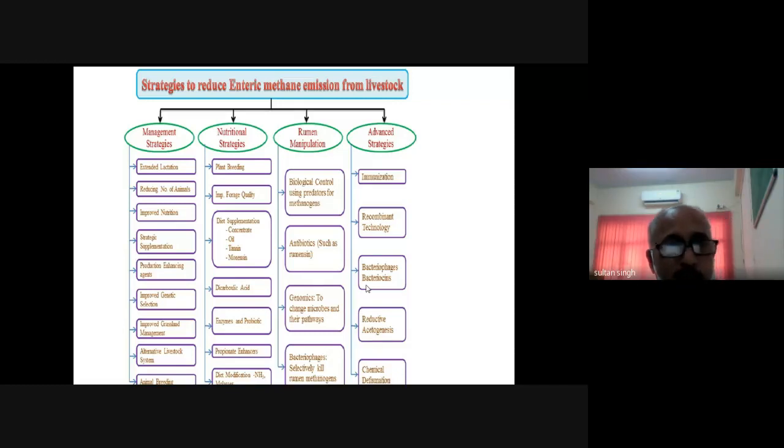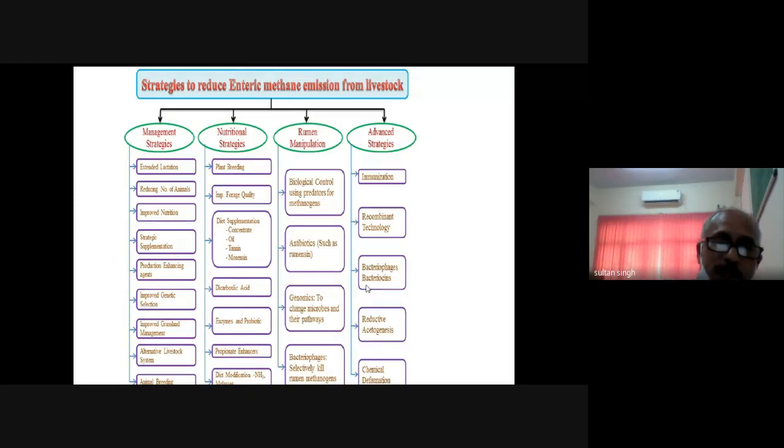So again, friends, the management strategies are: what is the lactation, depending on the yield of the animal, then what is the number of animals, then improved nutrition, then strategic supplementation, and then how can we enhance the yield of the production of the livestock, then improved genetic selection, good quality animals, then improved grassland management, then alternative livestock systems, what are the different feeding systems and management systems, and then animal breeding. So these are the management strategies, and the nutritional strategies include the plant breeding.